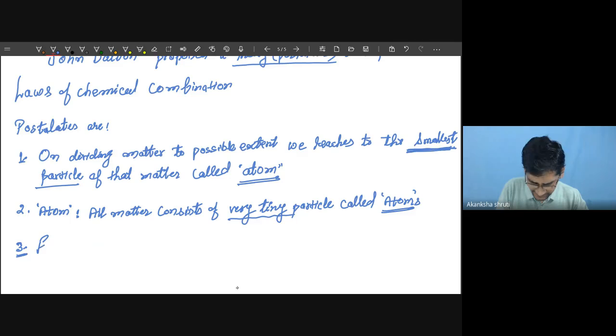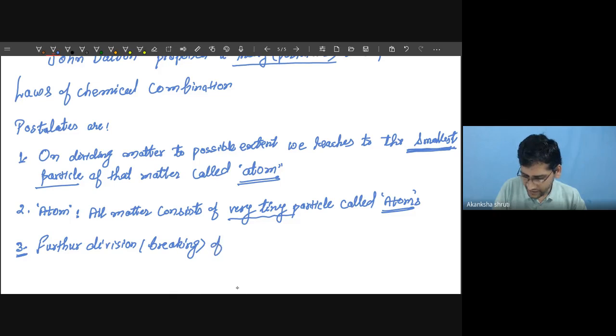So write, further division of atom is not possible. Further division means breaking, it simply means breaking into pieces. So further division of atom is not possible.